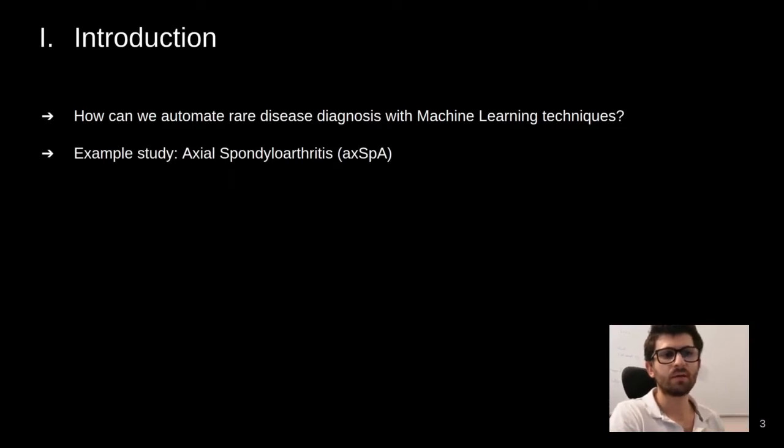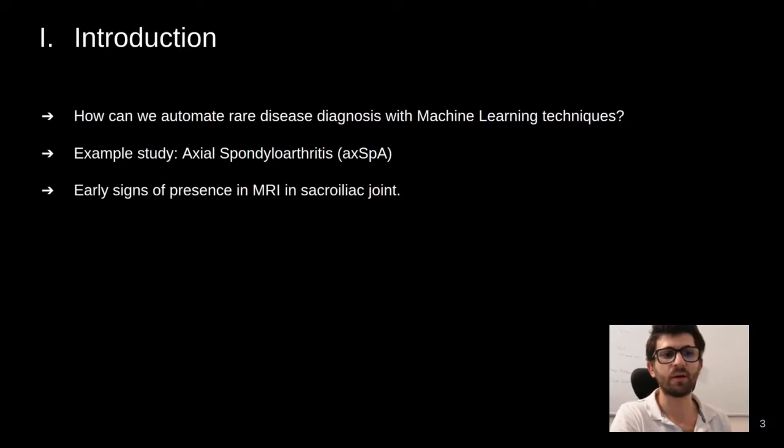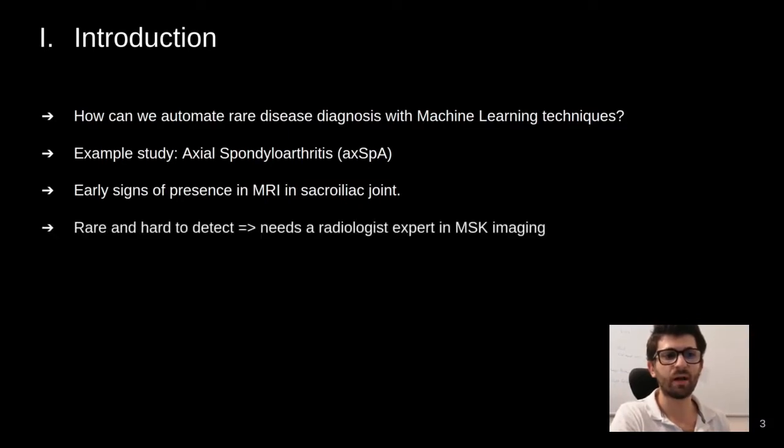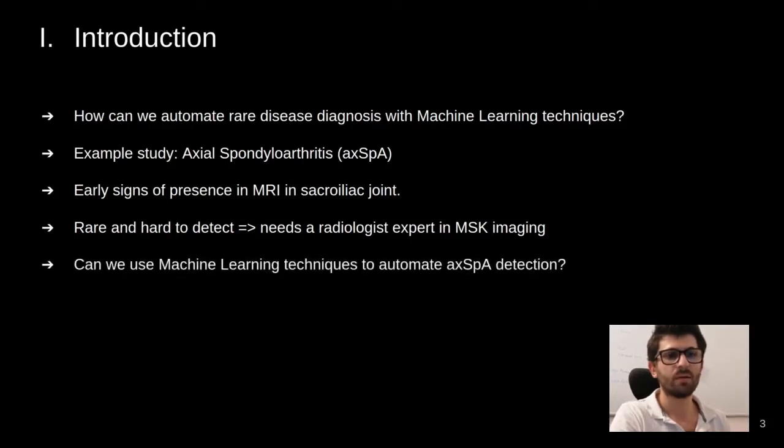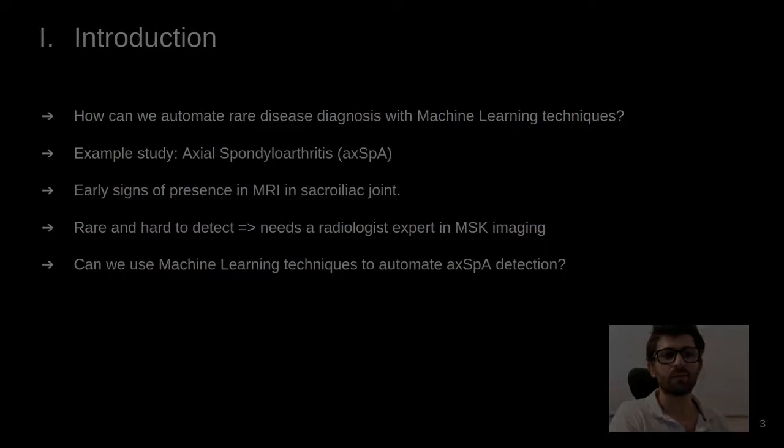Axial spondyloarthritis, or AxSpA, is the most common inflammatory rheumatism in young men. It is painful and includes long-term inflammation of the spine. It sometimes presents early signs of presence in MRI. It is relatively rare and hard to detect, needing a radiologist expert in musculoskeletal imaging to be diagnosed. Can we use machine learning techniques to automate AxSpA detection?